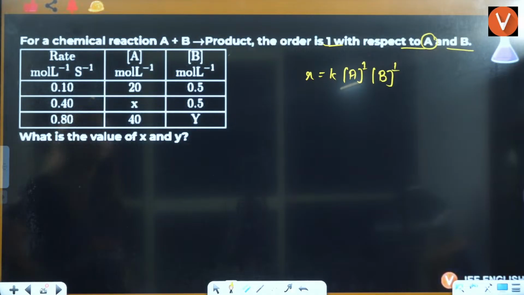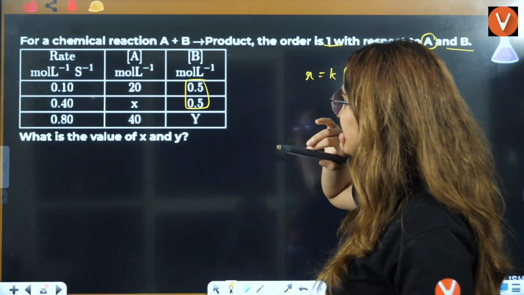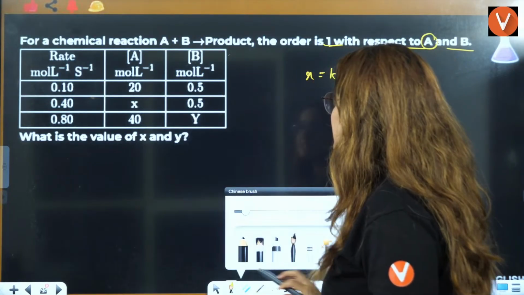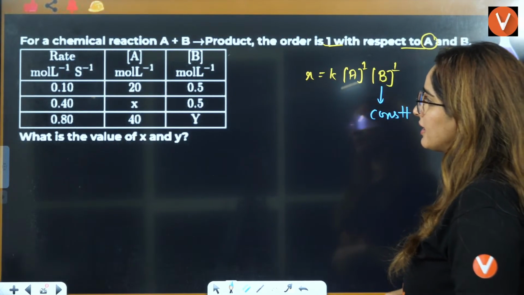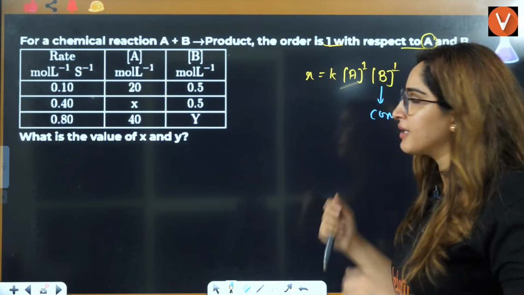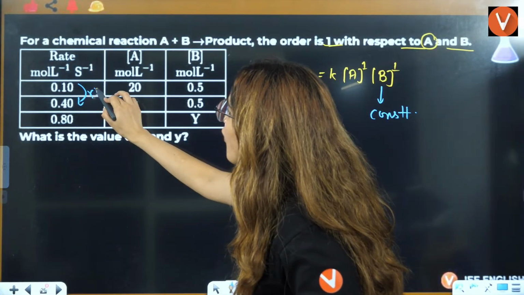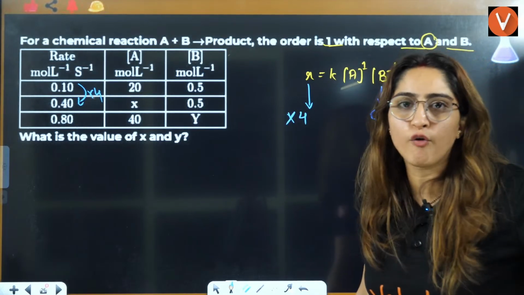So what we can do here, if this is constant, see how we will find it. This is constant, that means B is constant. We don't know how many times A is increasing, but the rate is increasing 4 times. Can you see the rate is increasing 4 times? Rate is increasing 4 times, multiplied by 4.